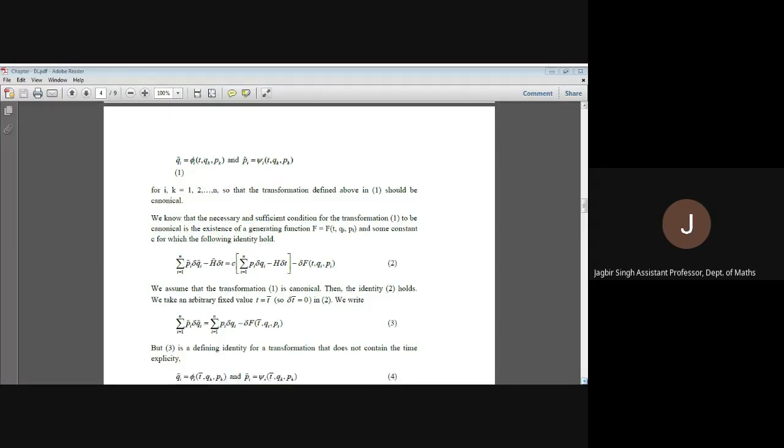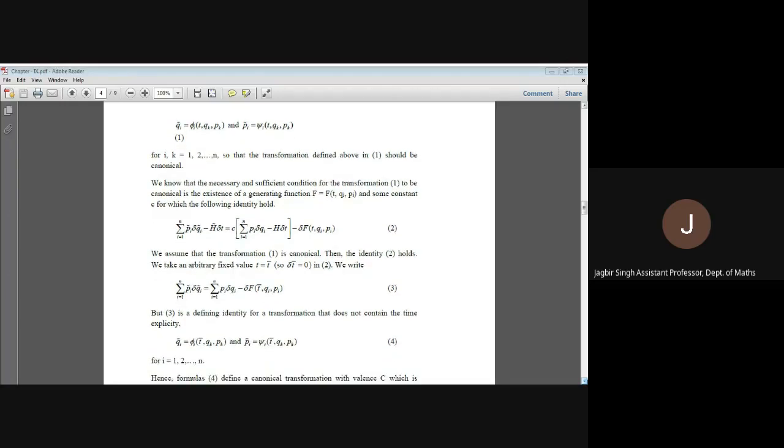Equation 3, which is the defining identity for a transformation, is independent of t.